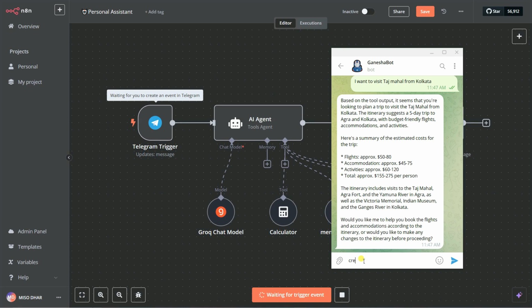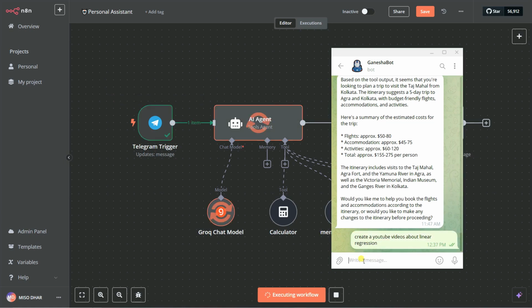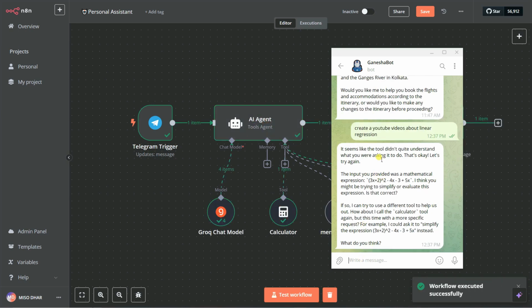Let's say, create a YouTube video about, let's say, linear regression. You're already creating videos about linear regression in our AI concepts with coding from A to Z series, so you can follow that on how linear regression actually works, and how you can create linear regression using Python without using the scikit-learn module. So you can see here it seems like the tool did not understand, that's why it is asking.